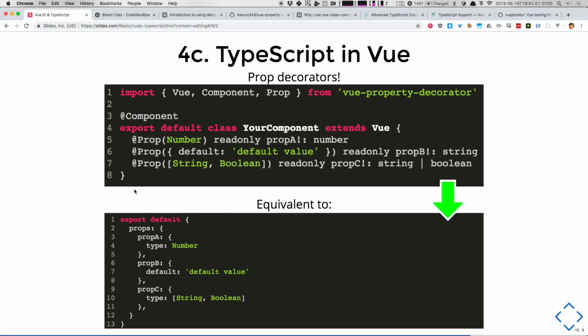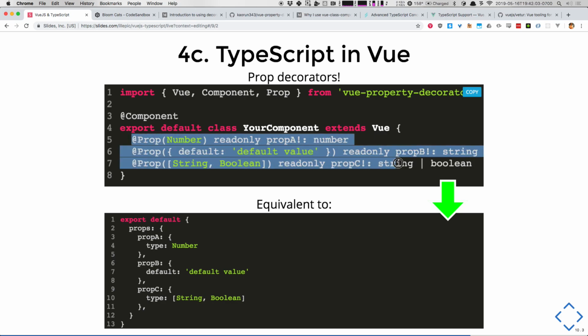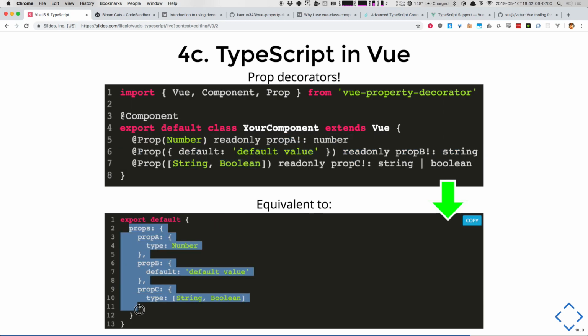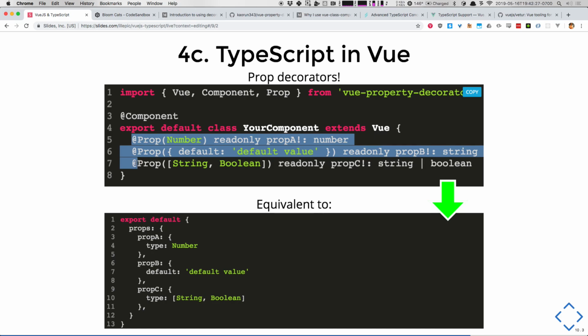Here are some of the other things you get, the other decorators you get. Props, for instance, okay? Props are a really specific thing to Vue. So we can pull in prop, and we can declare, hey, you know what? Where we would normally declare props in the good old POJO Vue attempt, you're like, okay, here's a prop, here's its type. Have you ever wondered why you ever had to deal with types in props in Vue? It always seemed kind of weird, like it was trying to help us a little bit. Well, effectively, it's kind of TypeScript light, okay? And the cool part about the prop decorator is that it lets you go all the way. It lets you use full TypeScript to verify that your props are all cool.